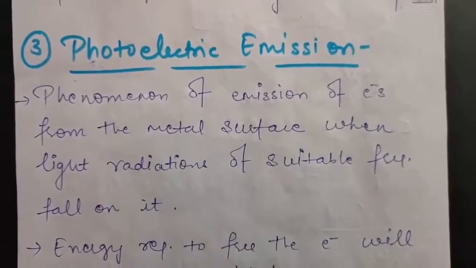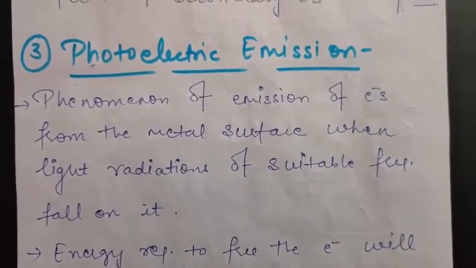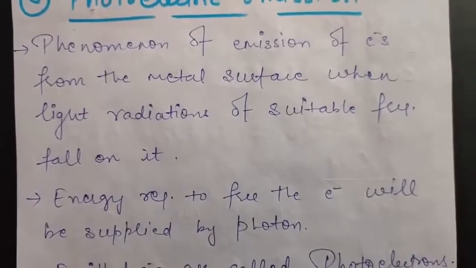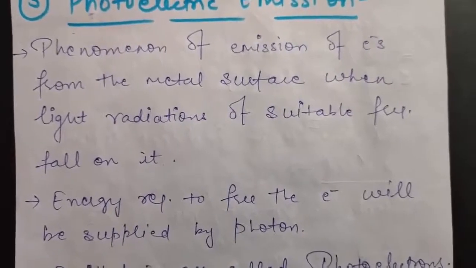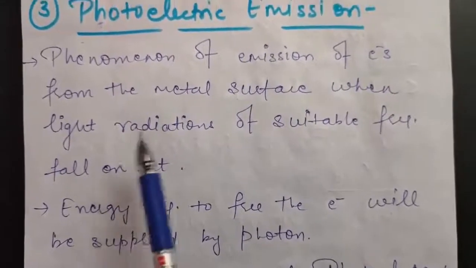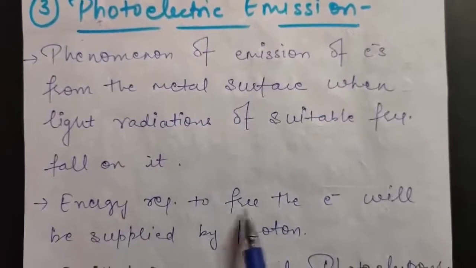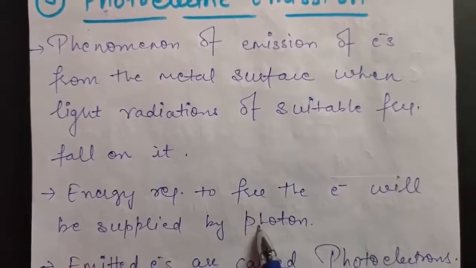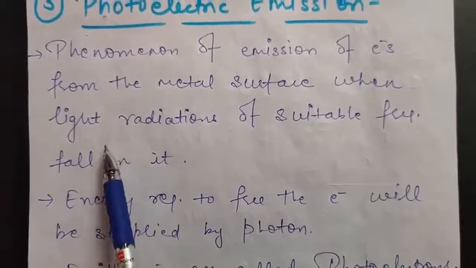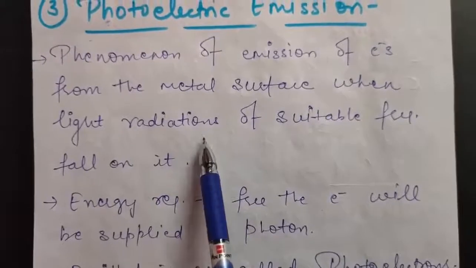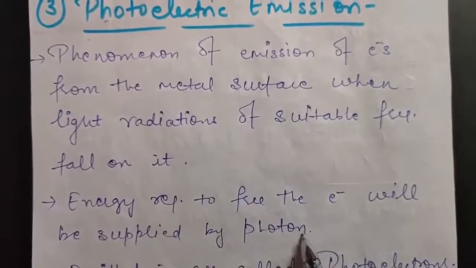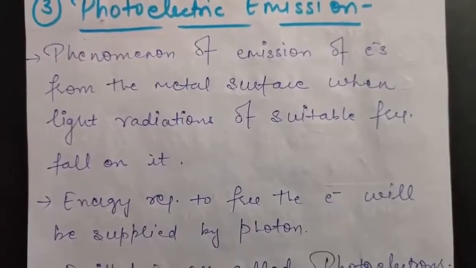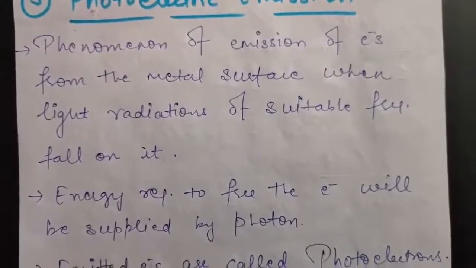So this is called photoelectric emission. Now, as I told you, some energy is required by the electron to get ejected from the metal surface. So here in photoelectric emission, the energy required to free the electron will be provided by the photons which are incident, because as I told you, light radiations are incident on metal. So that means photons are incident on the metal, which will provide the electron the required energy so that it can come out from the surface of metal.